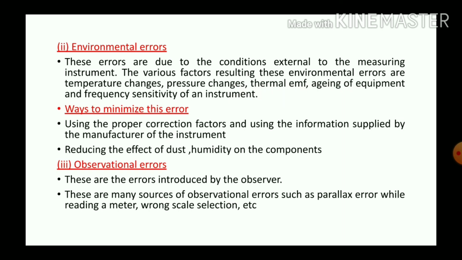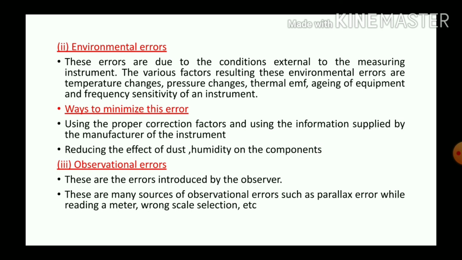This type of error can be minimized by using proper correction factors and using the information supplied by the manufacturer of the instrument. Another way to minimize this type of error is reducing the effect of dust and humidity on the components.